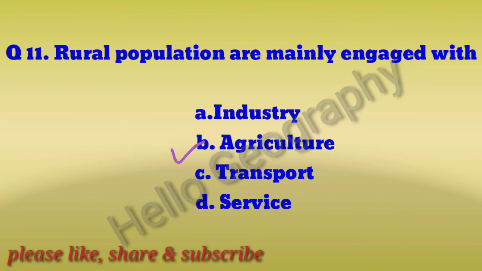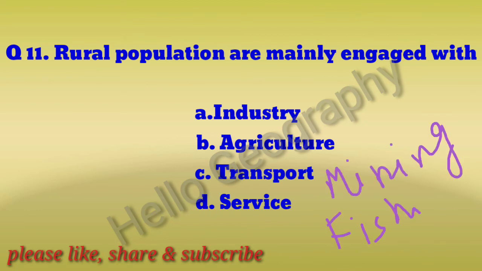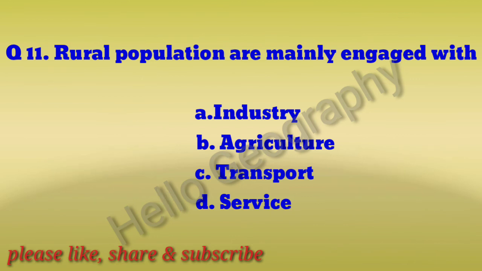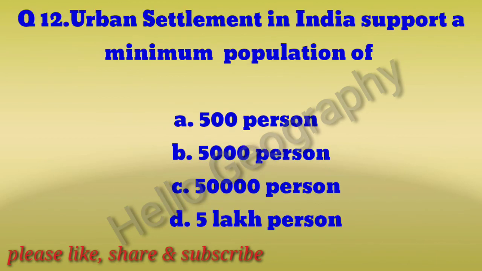Say what are the other primary activities except agriculture? Mining, fishing, animal rearing are the examples. Now question number 12. Urban settlement in India supports a minimum population of, options are 500, 5000, 5 lakh and last one 50,000. What will be the correct answer? 5,000 is the correct answer for urban population.